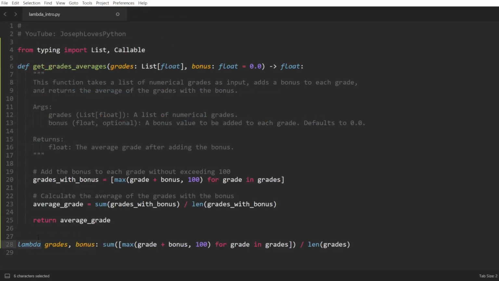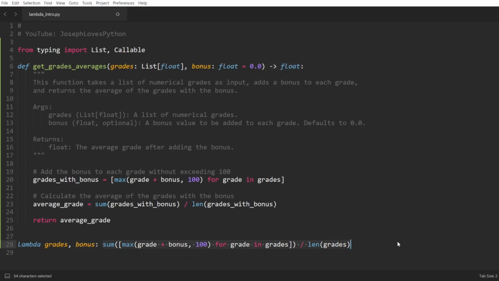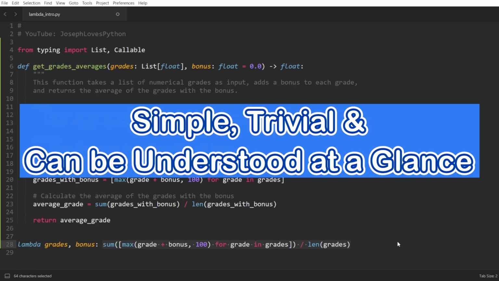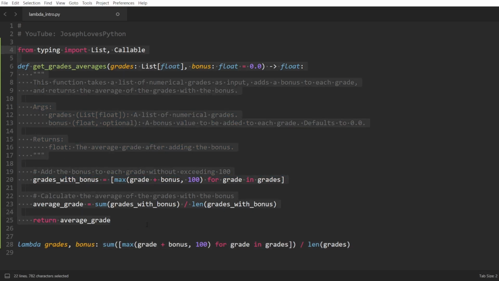Lambda functions are anonymous, so you can't give them expressive names. Also, Lambda functions cannot have docstrings and don't support type hinting, at least if you want to keep them nameless. On top of that, they are limited to only containing a single expression. So for all these reasons, please make use of lambdas when the function you're creating is simple and trivial and can be understood at a glance. Otherwise, revert back to using normal function definitions that are more expressive for more complex scenarios.